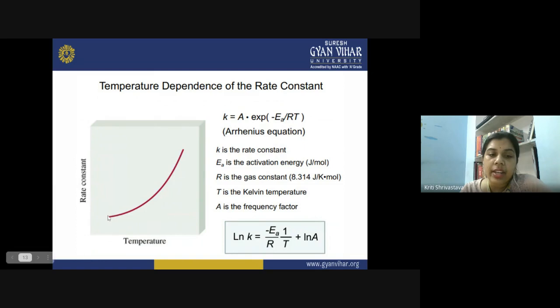So you can see that when you increase the temperature, there is a steep increase in the value of the rate constant for a particular reaction, but it will become constant at a certain temperature, and beyond that value, by whatever amount you increase the temperature, there is no change in the rate constant. So temperature affects the rate constant of a reaction, but only to a certain extent. When a certain high temperature is achieved, there will be no change in the rate constant, or you can say that it practically becomes constant.